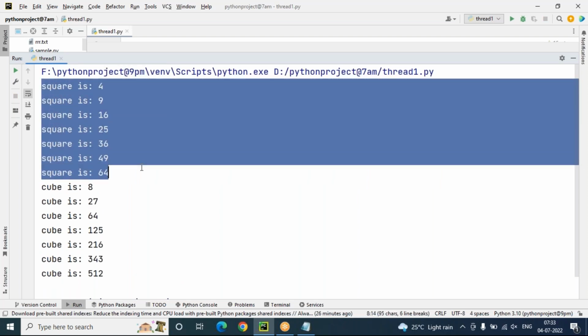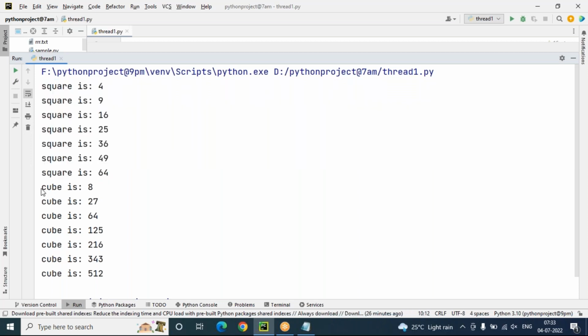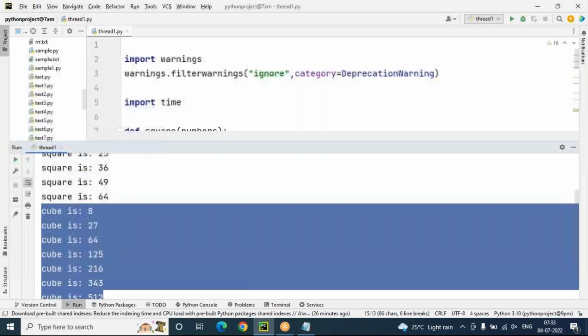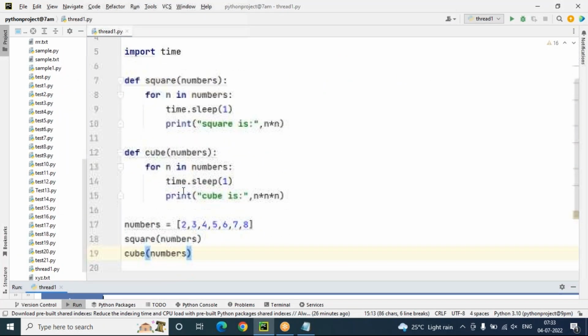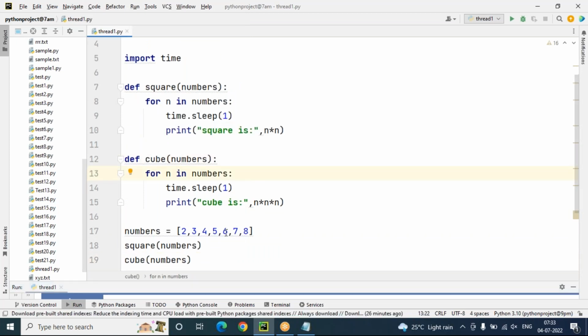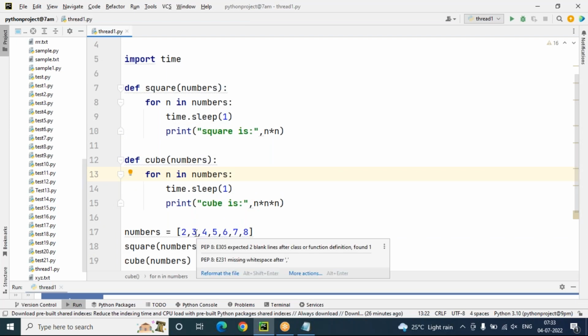First the square function is called. After the square function completes, which function is called immediately? The cube function is called now. So, one by one executing or not? Yes. Even though this program executes one function after another, I want to calculate how much time it requires.